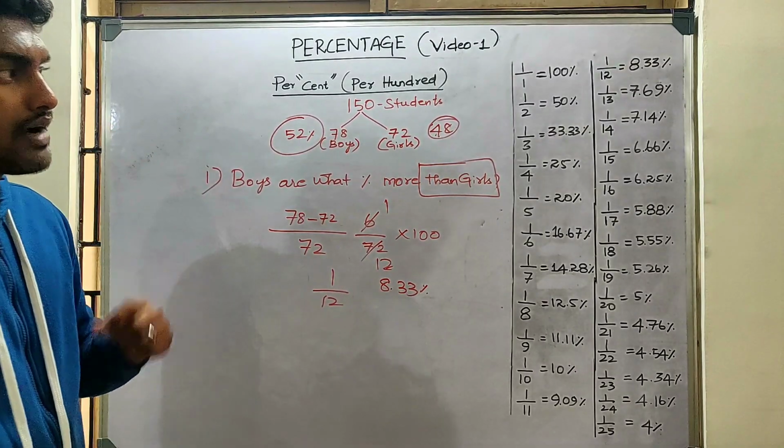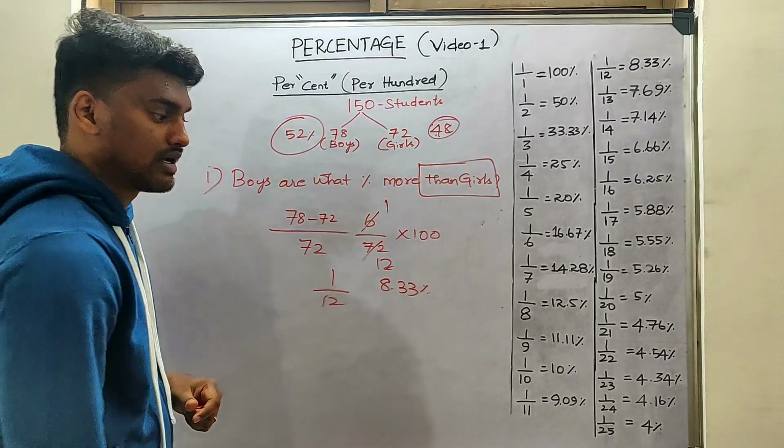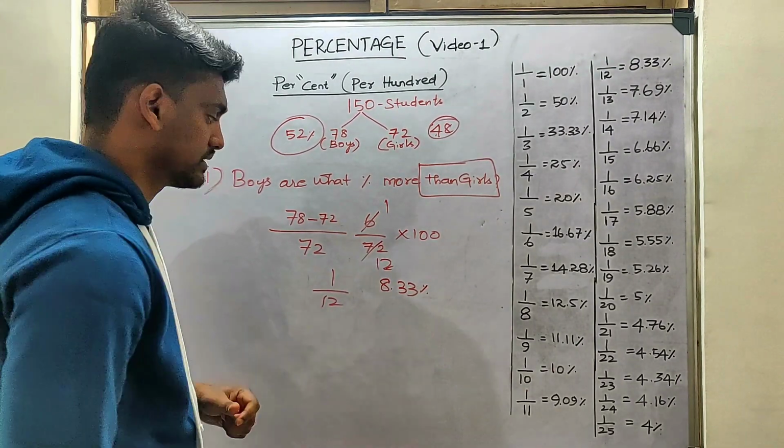And one more thing which I have to make sure of: there is a number which is given. For example, let's take